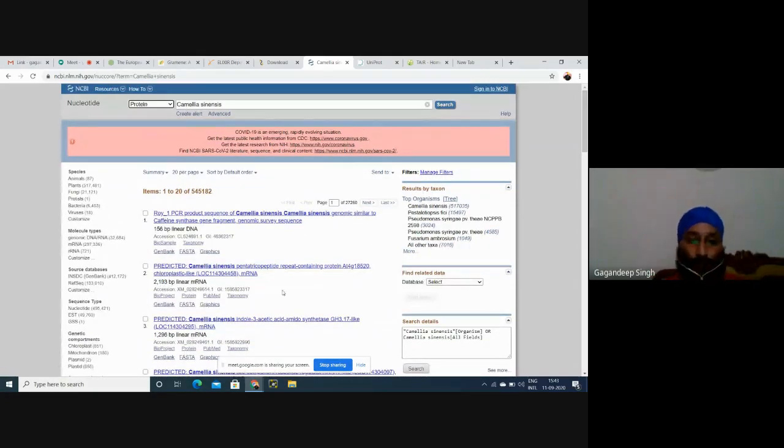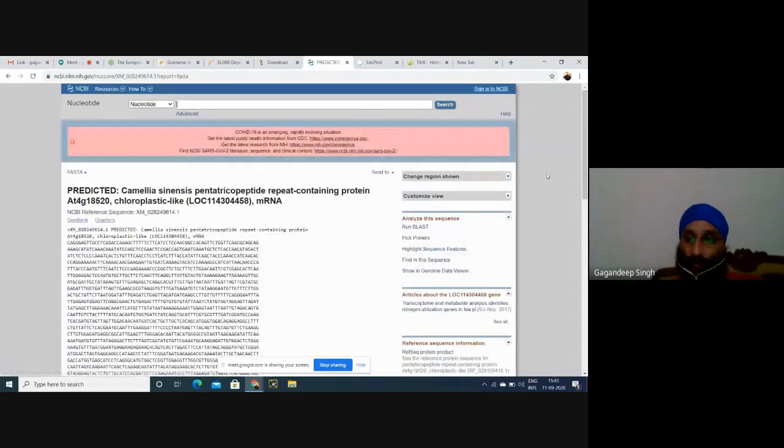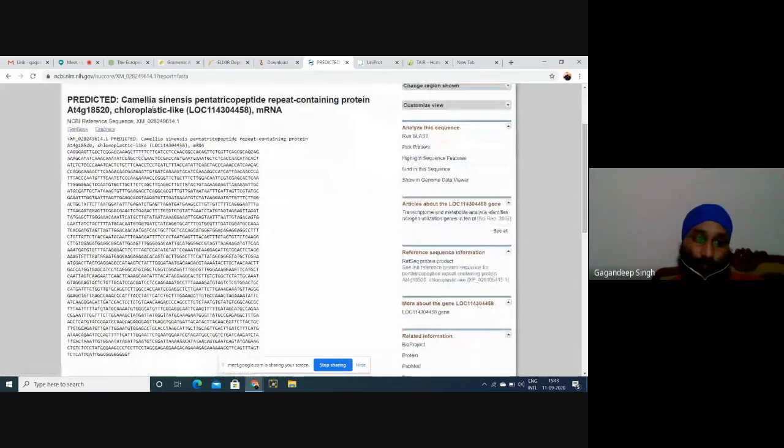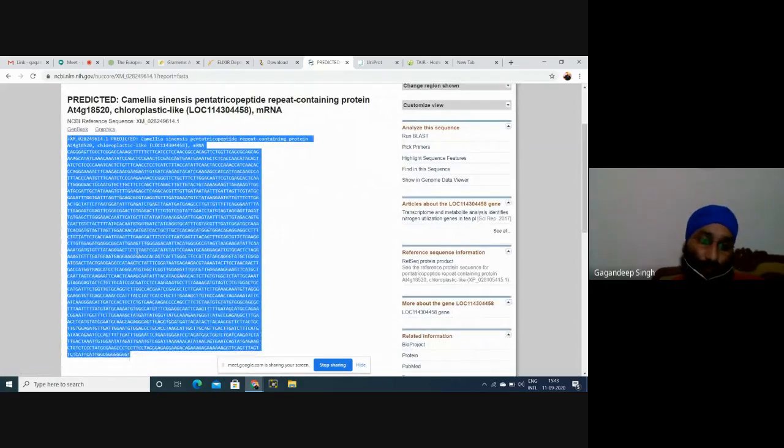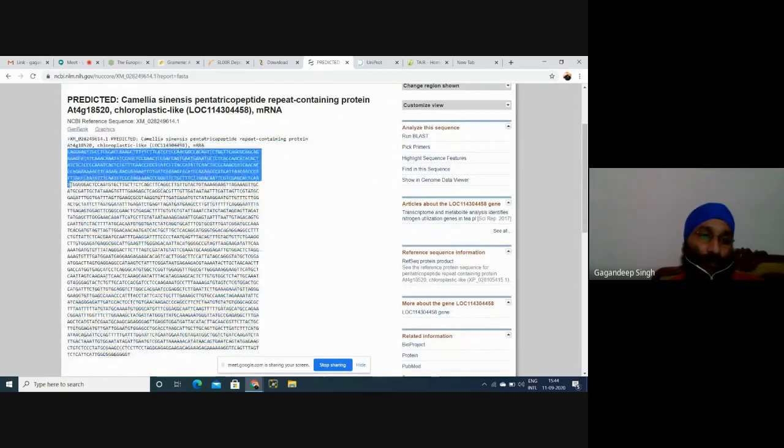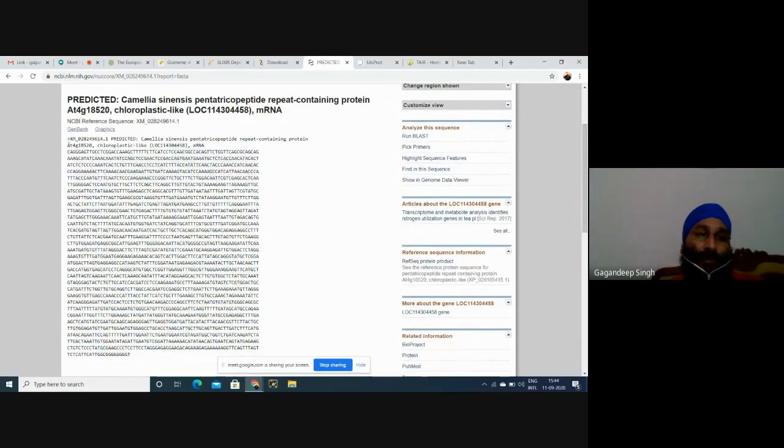So, for example, we are selecting this sequence that I have selected, Camellia sinensis. I'll select this sequence as the first sequence for my further analysis. But be sure we select this sequence from the greater than sign. In some databases, there are some tools that will take the sequence from the start of the sequence, but almost all tools will accept sequence from the greater than sign. And this greater than sign is basically the FASTA sign. This is the name of the sequence, the accession number. Then this is the analysis of the sequence.